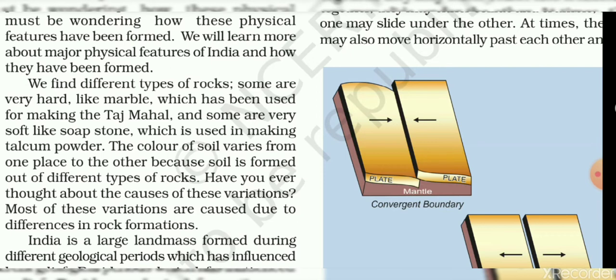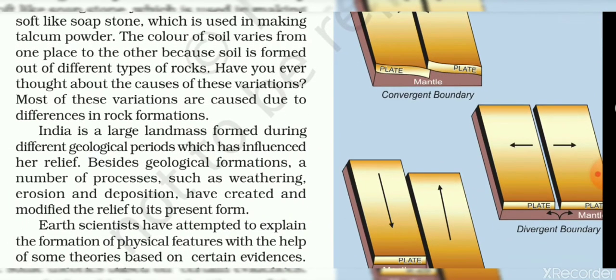And you should know that in India there are 6 types of soils. The first one is alluvial, second one is black soil, third one is red and yellow soil, fourth one is laterite, fifth one is desert, and sixth one is mountain soils. All these soils vary from one place to another because of different types of rocks and its formation. Now let us see the third paragraph.